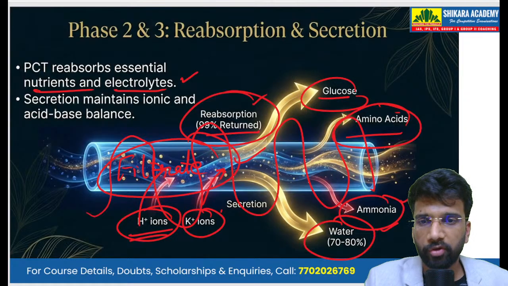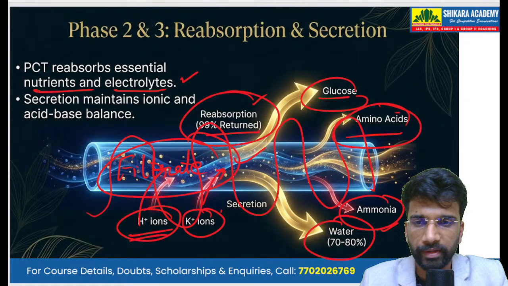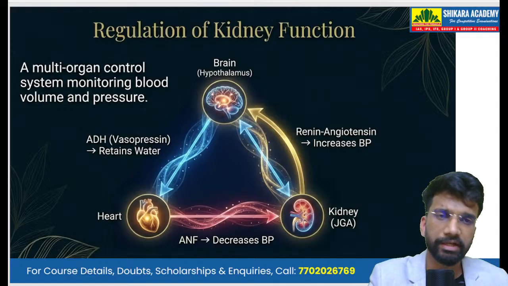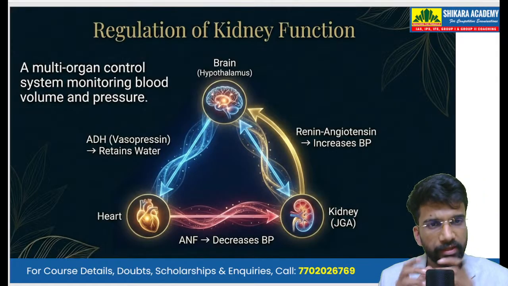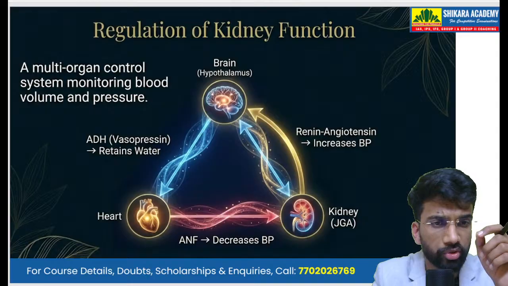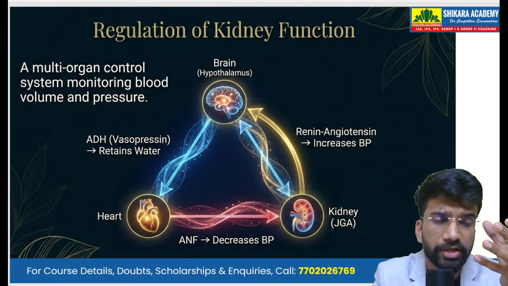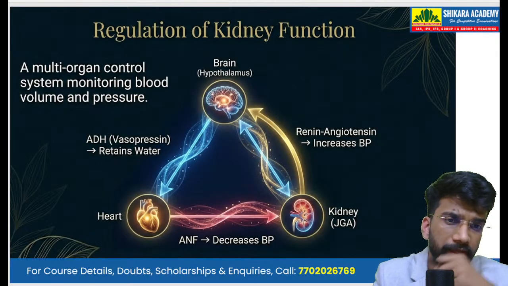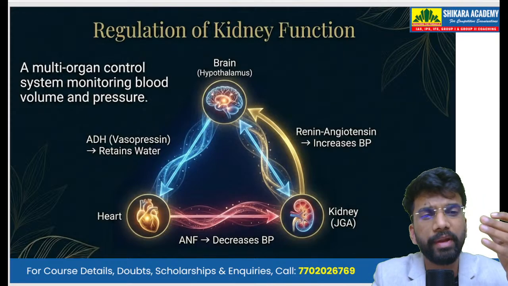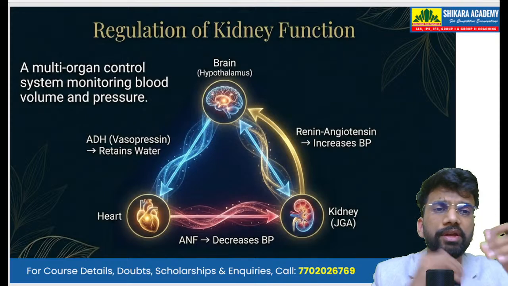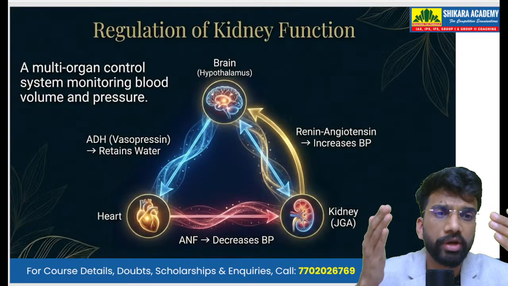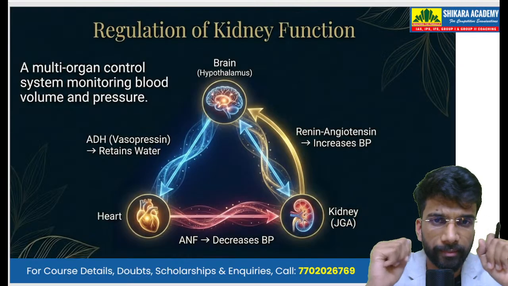Now that formed urine, by the help of the collecting duct, passes through the ureter and it collects into the urinary bladder. And from time to time, when the bladder gets filled up, we excrete out, or we pass out the urine.